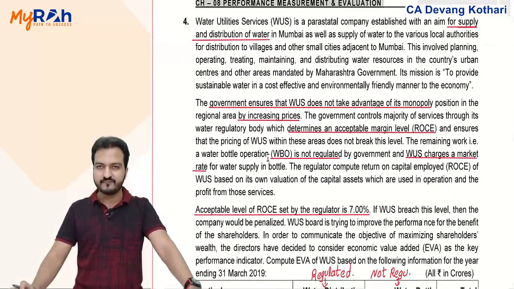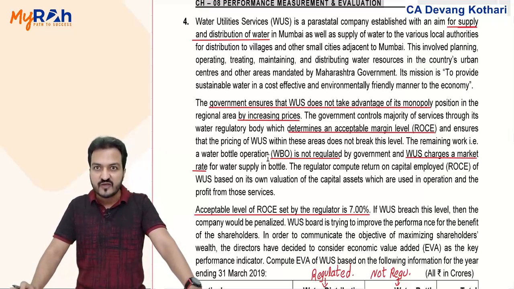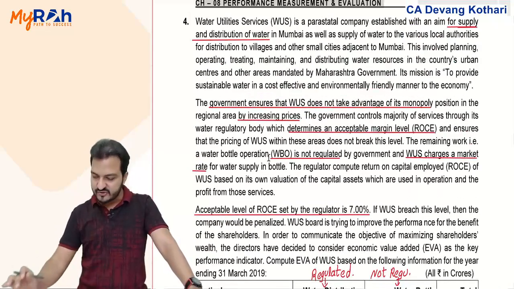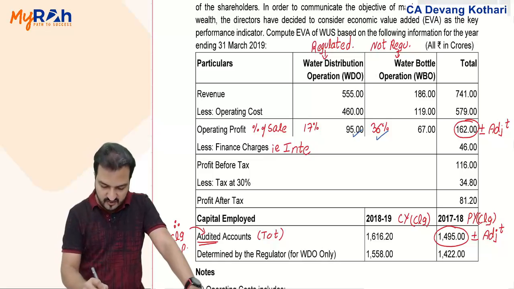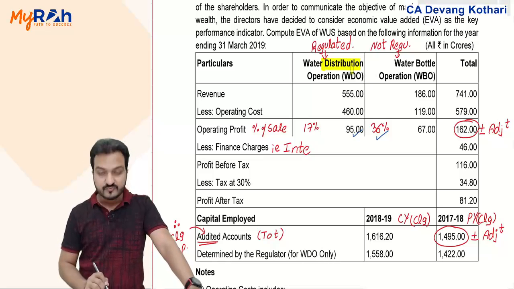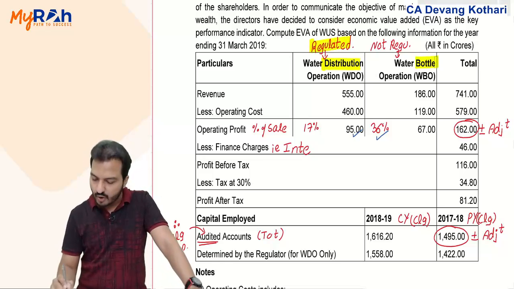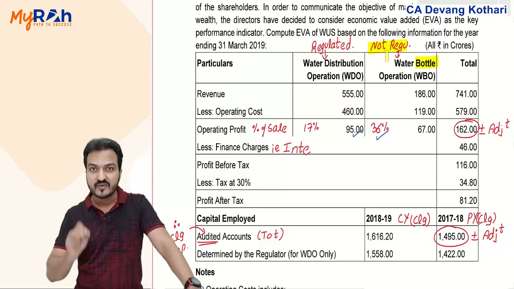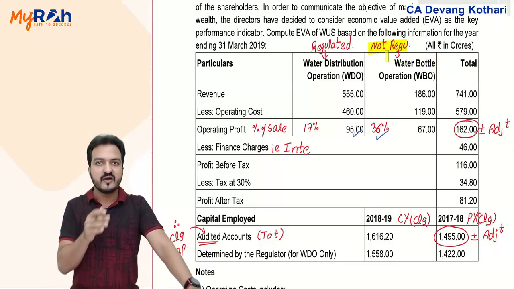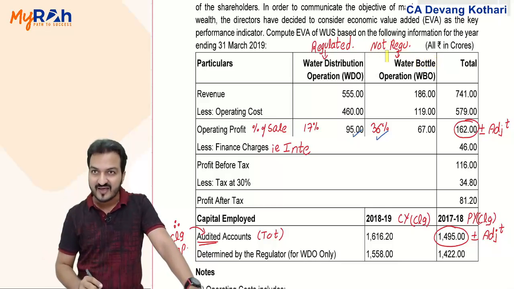And if you remember, in this question we were supposed to calculate EVA, and for that matter you were told that the company has 2 divisions. You're given details of each division separately. One of the divisions, the distribution division, was regulated by the government, and the other division, the bottling division, was not regulated by the government. But EVA is never calculated division wise. EVA is calculated together for the entire company.